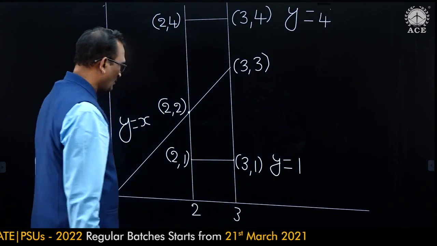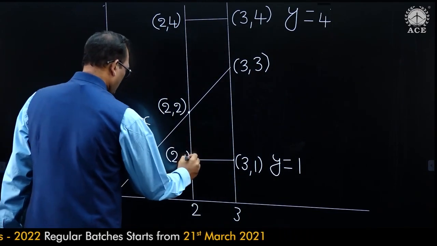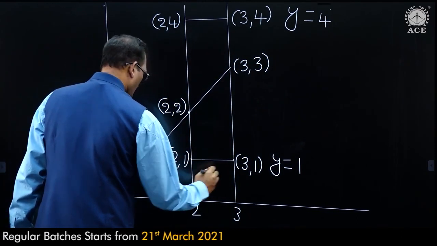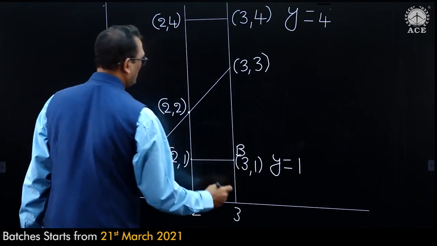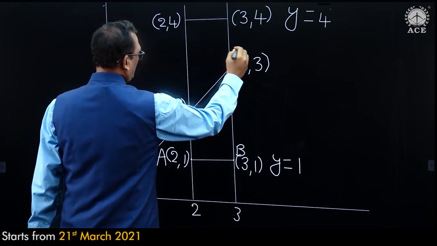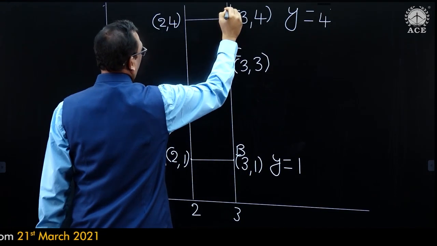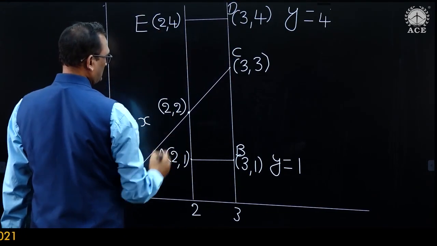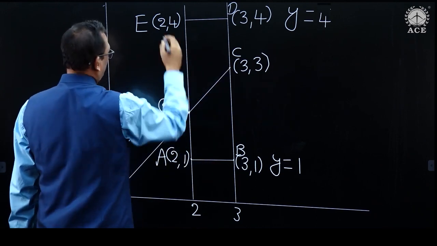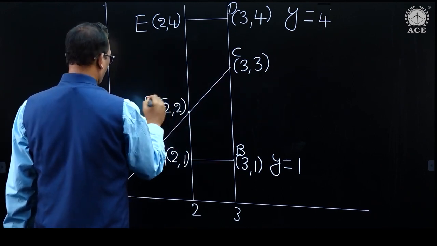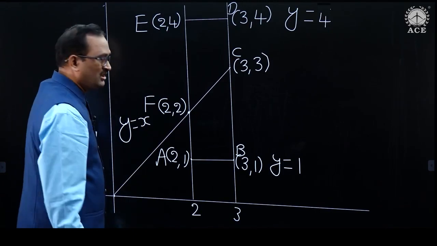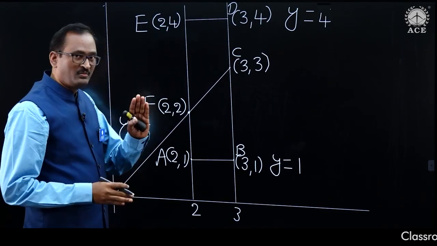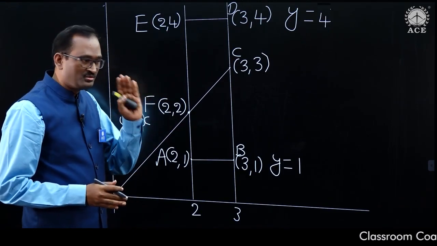Now, let us give the points. Let this point be A, B, C, D, E, and this point F. We just need to find the probability of y less than or equal to x.